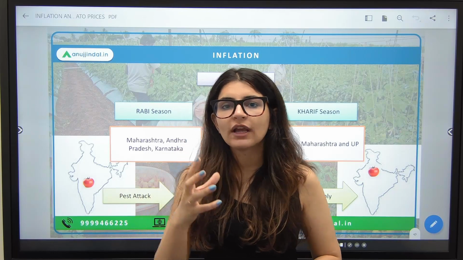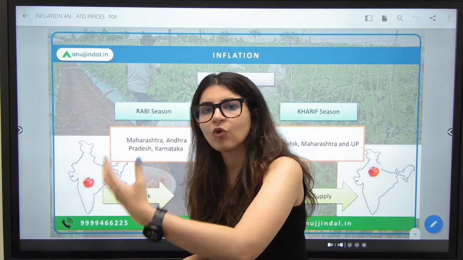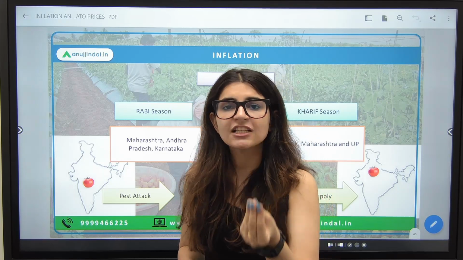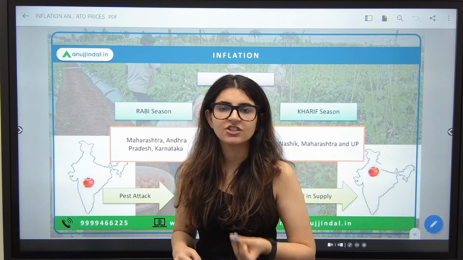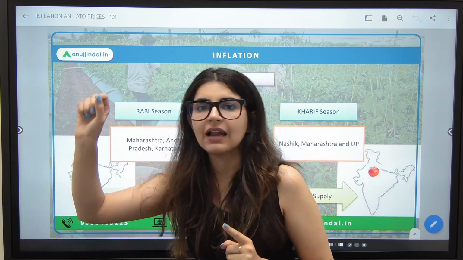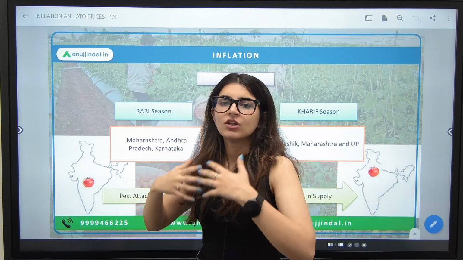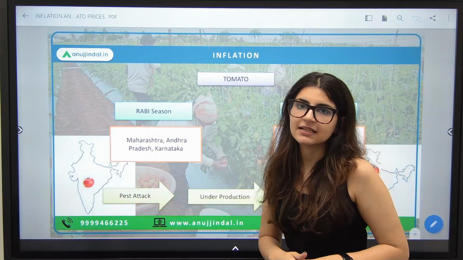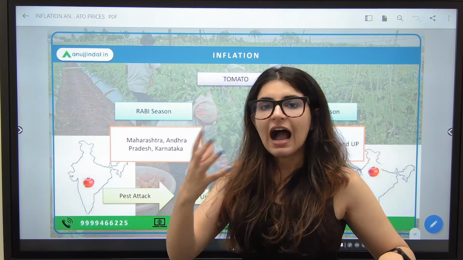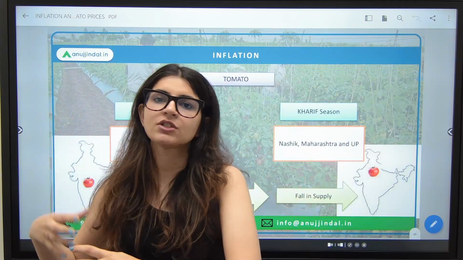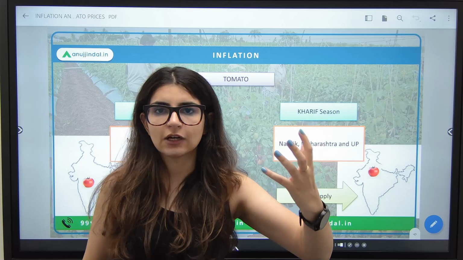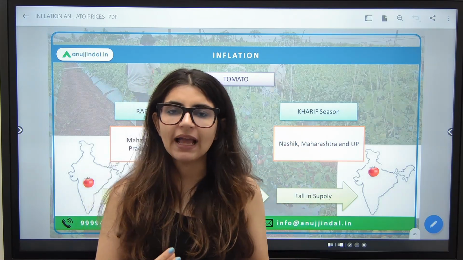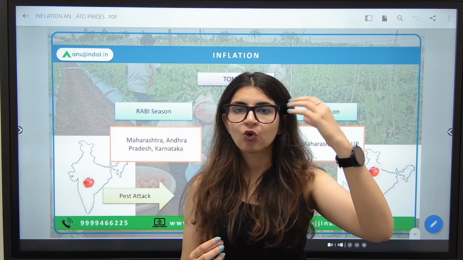Now what they started doing was, in the month of May, even before that in the month of April, they started selling tomatoes at very low prices, as low as rupees 10 per kg, 12 per kg. That was happening in the month of April and May. Because unke supply pe, the tomatoes that they have, their storage got impacted because of pest attacks. After that, when the supply was reduced because of a pest attack, the demand was still constant, or the demand was more, and because of shortfall in supply, the prices of these tomatoes rose very high.